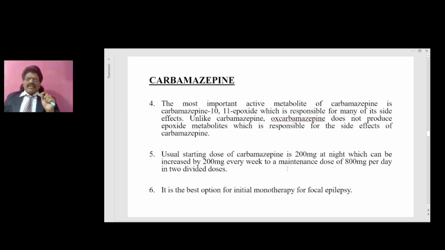The most important active metabolite of carbamazepine is carbamazepine 10,11 epoxide, which is responsible for many of its side effects. Unlike carbamazepine, oxcarbazepine does not produce epoxide metabolites, which are responsible for the side effects of carbamazepine. The usual starting dose of carbamazepine is 200 milligrams at night, which can be increased by 200 milligrams every week to a maintenance dose of 800 milligrams per day in 2 divided doses. It is the best option for initial monotherapy for focal epilepsy.